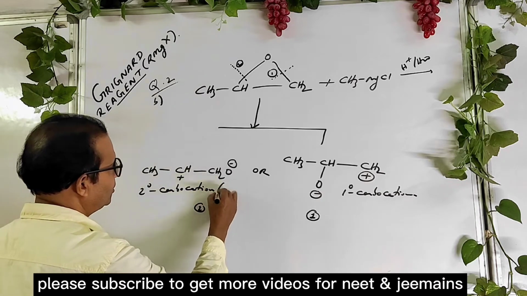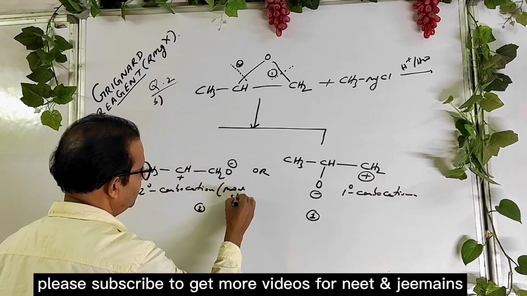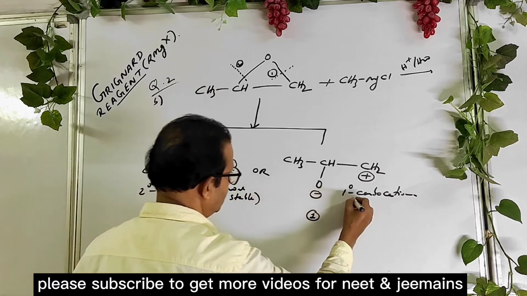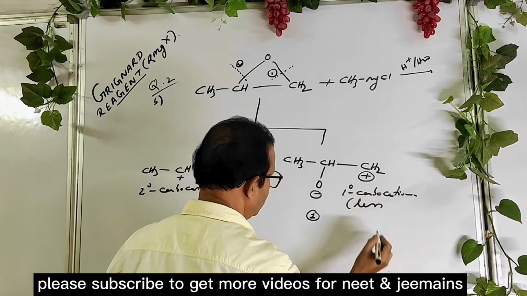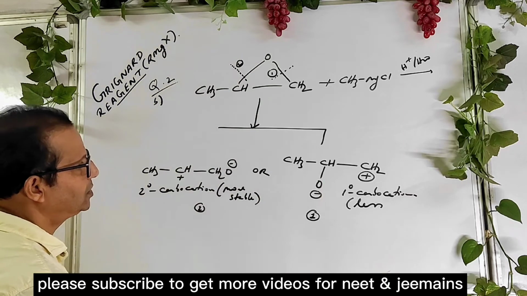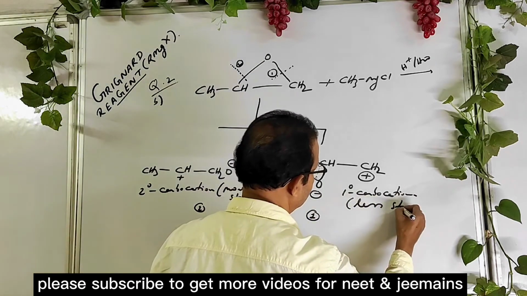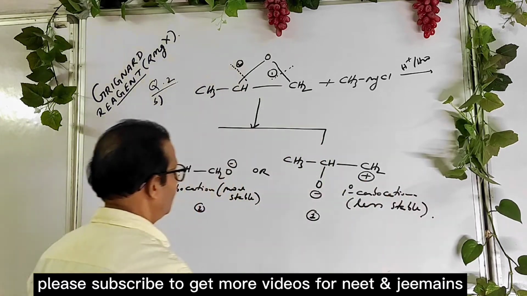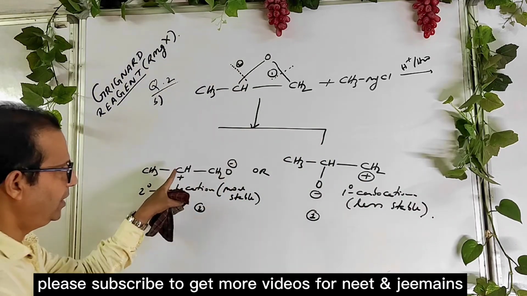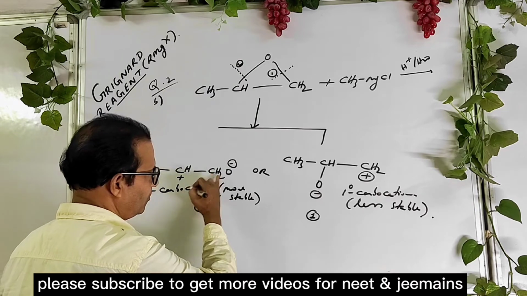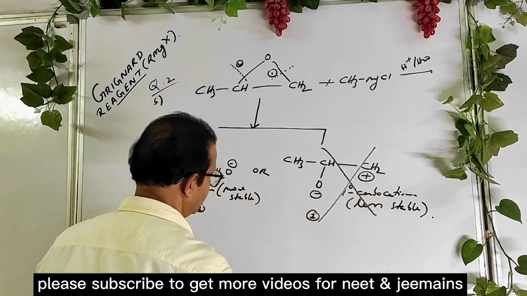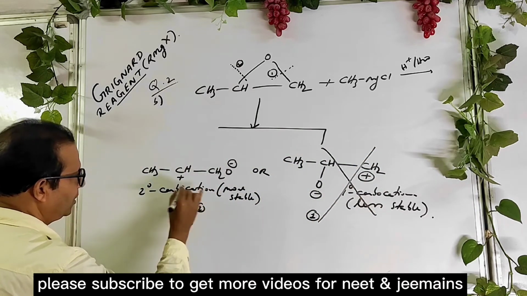This carbocation is more stable. This is less stable. You know the stability order of carbocation is tertiary greater than secondary greater than primary. So the main product comes from here, you never get it from the other.